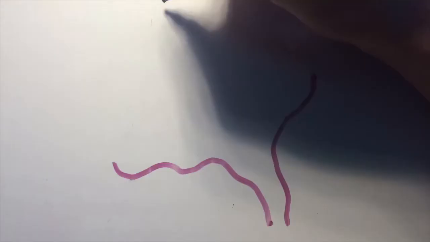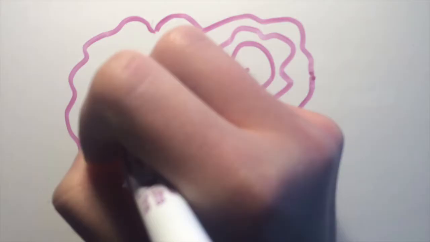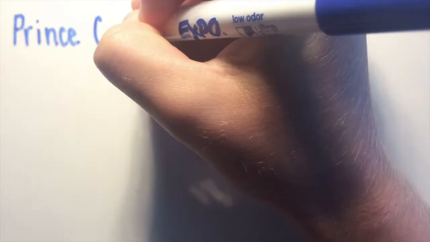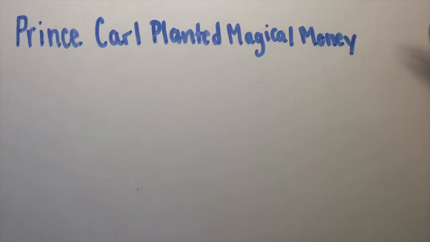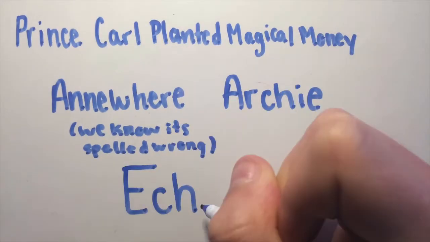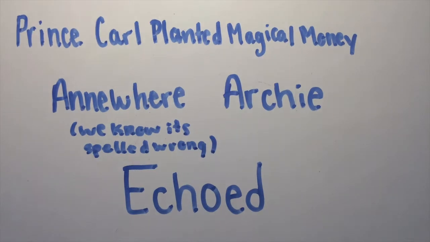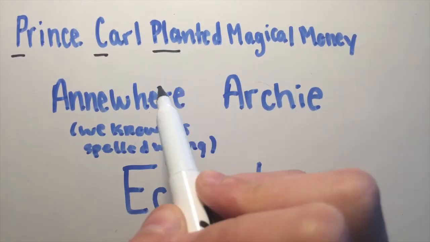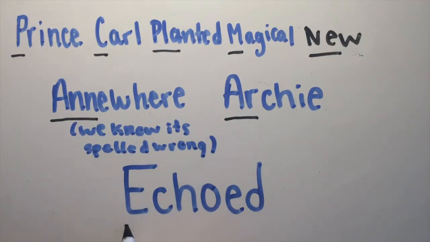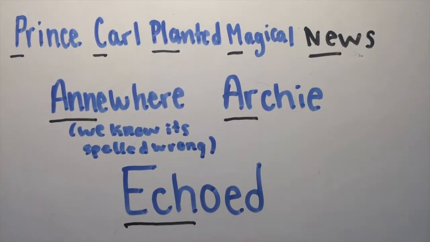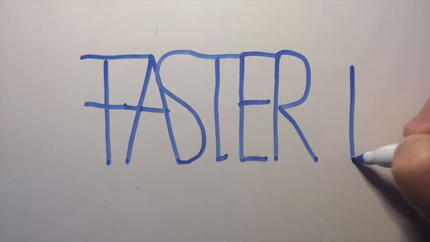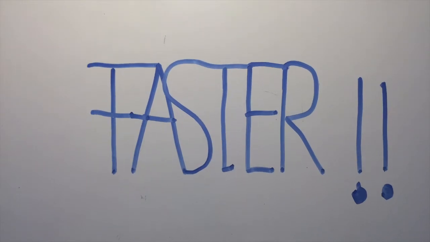To make learning these complex words more fun, we have created a funny little sentence that represents all of the phyla that we are learning today, and that sentence is, "Prince Carl planted magical money anywhere Archie echoed." This sentence is completely nonsensical, but it's still pretty hilarious. We'll come back to this later, but for now, let's say it as fast as we can. Prince Carl planted magical news anywhere Archie echoed. Faster! Now it's your turn. You go ahead and try.